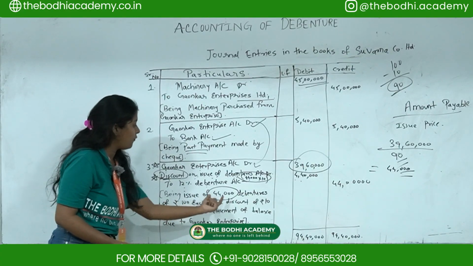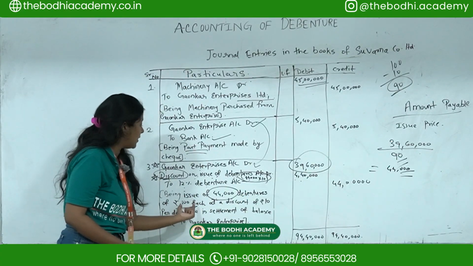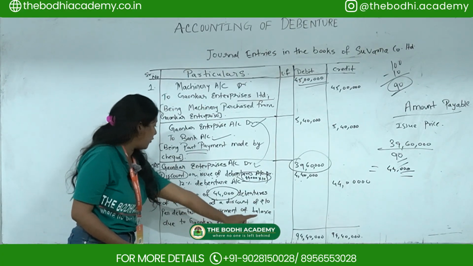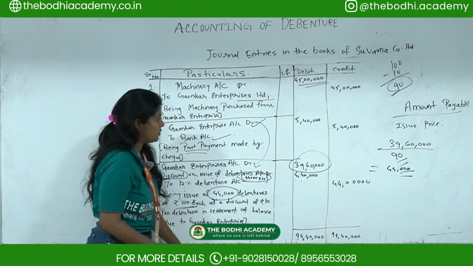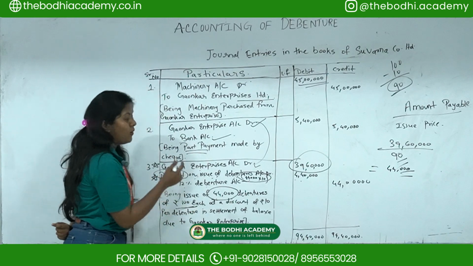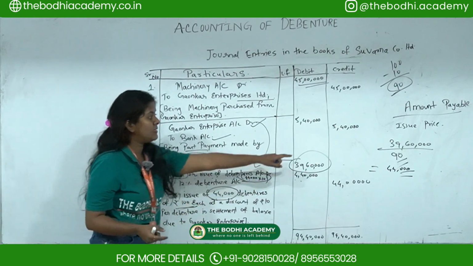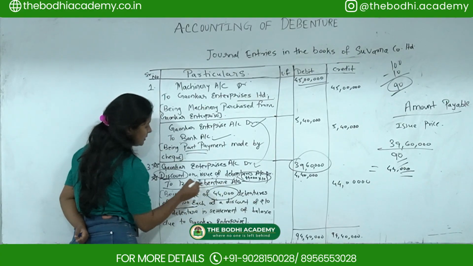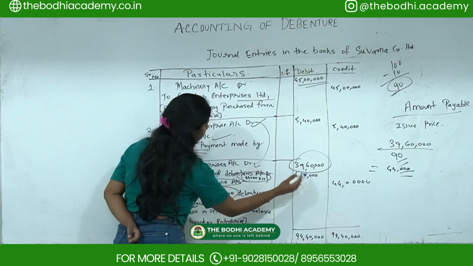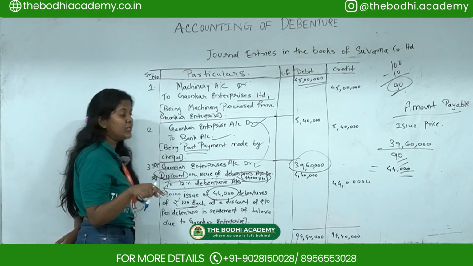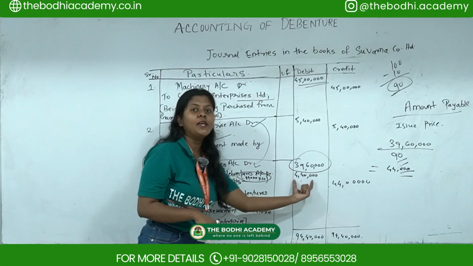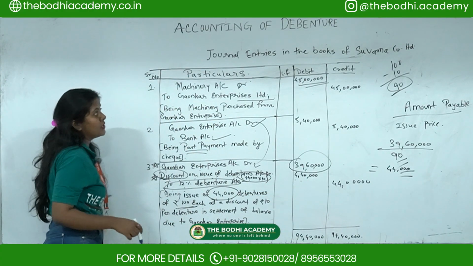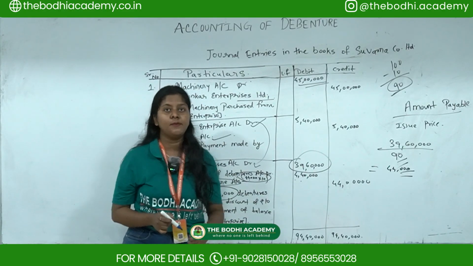Narration: being issue of 44,000 debentures of rupees 100 each at a discount of 10 per debenture in settlement of balance due to Gaukar Enterprise. This is how they paid the remaining amount, by issuing 12% debentures, and they also gave a discount of 4,40,000. This is how you pass the journal entries in the books of Suvarna Company Limited.